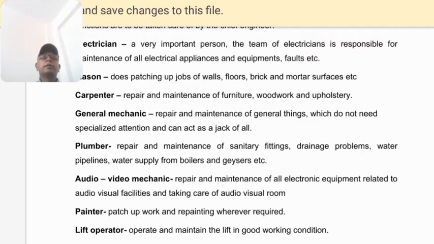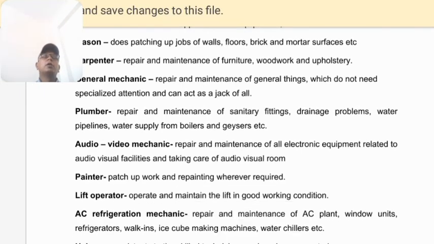So these things are to be installed, managed or maintained by the audiovisual team. They take care of the audiovisual system in the lobby, and in the restaurants or public areas where slow music is on or a presentation is there.